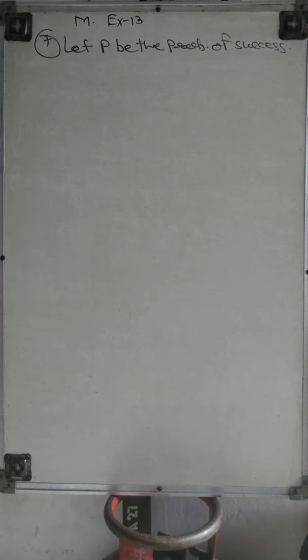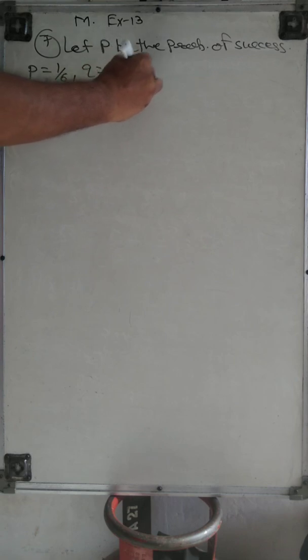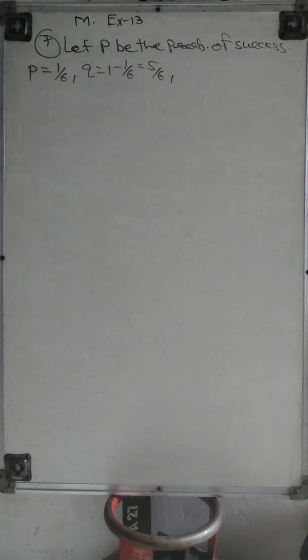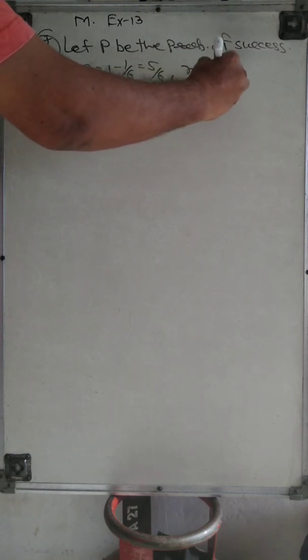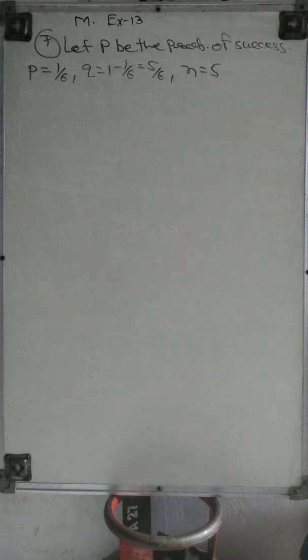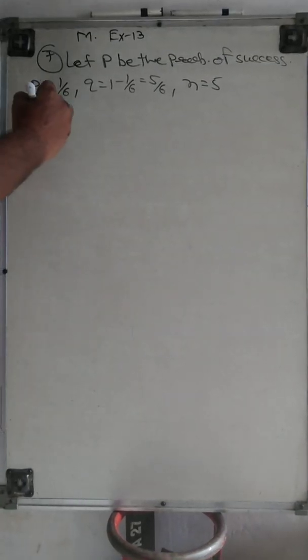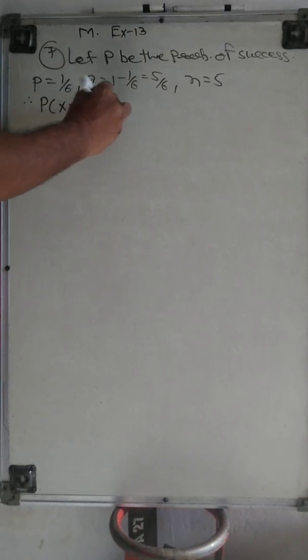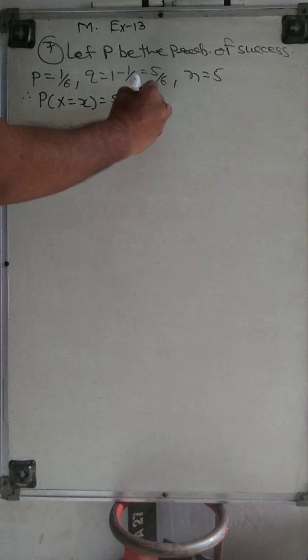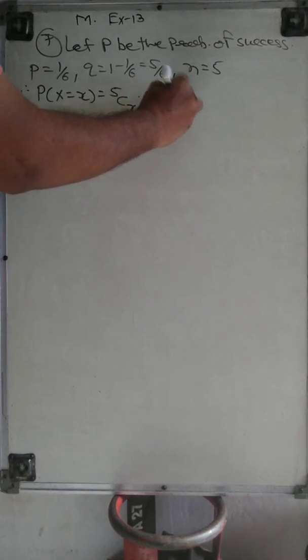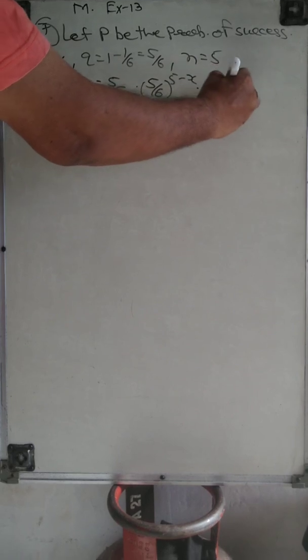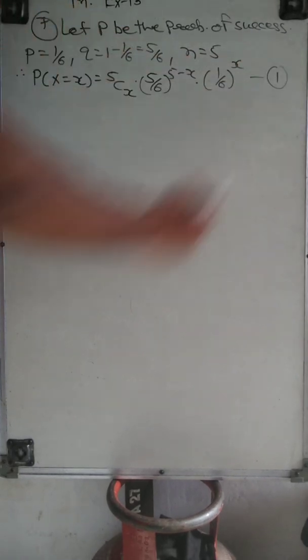Therefore P is equal to 1 by 6 and Q equal to 1 minus 1 by 6, it is 5 by 6, and we take N equal to 5. Therefore the probability distribution P(x) for x equal to 5Cx into 5 by 6 raised to 5 minus x into 1 by 6 raised to x, right? This is our first answer.